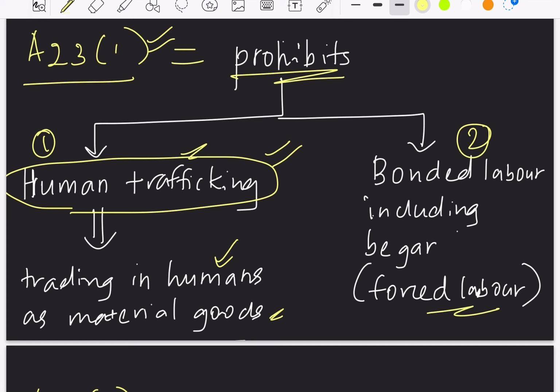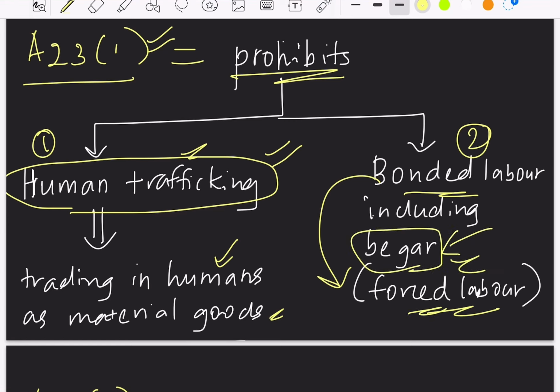And also the second thing it is prohibiting is bonded labor including beggar. So bonded labor is a forced labor, that is you are forced to work against your will. That is the meaning of forced labor. And here the meaning of beggar is working without any remuneration. So it is prohibiting even beggar and also the forced labor. So here Article 23 clause 1 prohibits 2 things. First is human trafficking and the second is bonded labor including beggar.